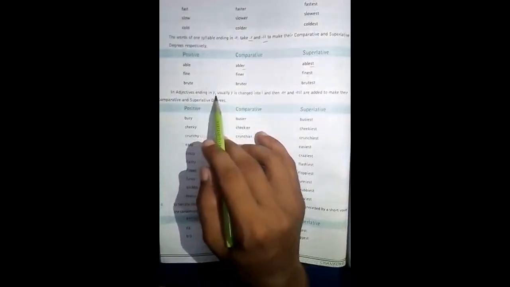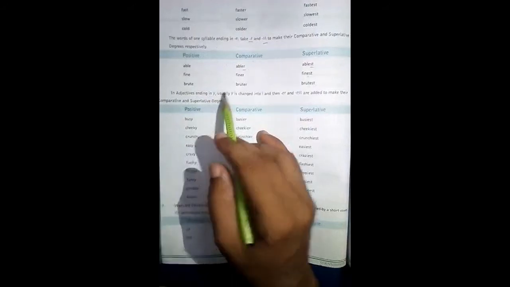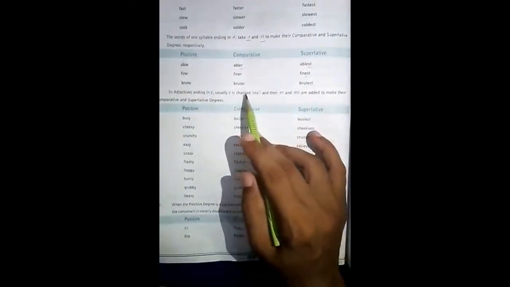So students, if we have an adjective and it ends in y, then in order to make its comparative we omit y and use ier, and also we omit y and use iest for its superlative degree.